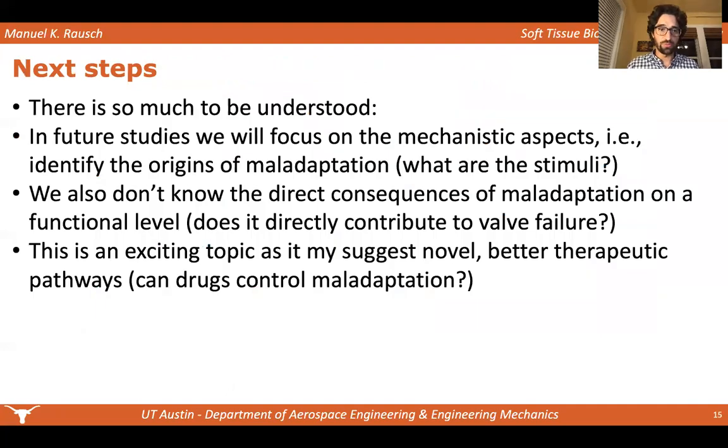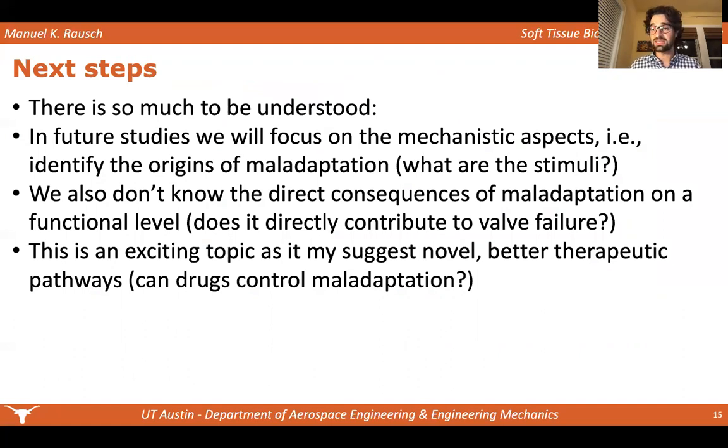So where are we going to go with this work? There's so much to be understood, right? Our study was not very mechanistic in the sense that we're just describing all the things that are happening to the leaflets that seem to imply the leaflets are active, they maladapt to disease, but it's a pretty complicated disease, a pretty difficult disease model. So our next focus will be to understand the stimuli. Are there pathomechanical stimuli? Are these biological stimuli? Are they both coming together? We don't know currently, but that's something we want to understand.